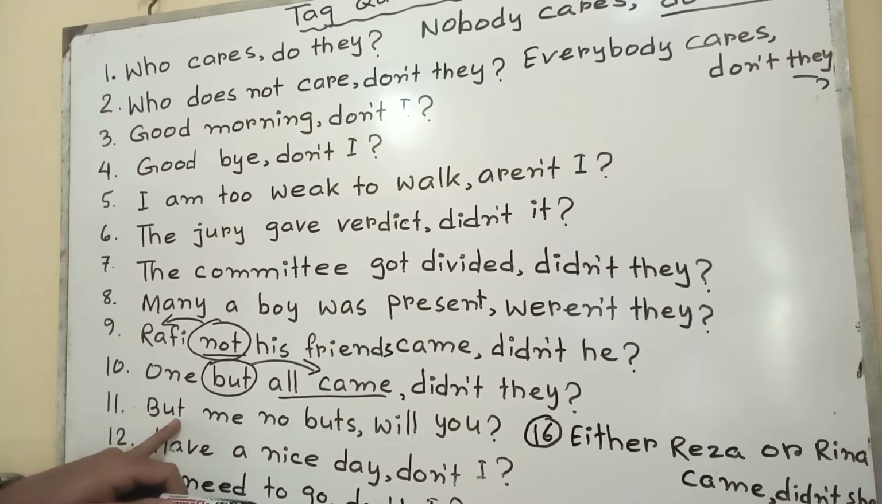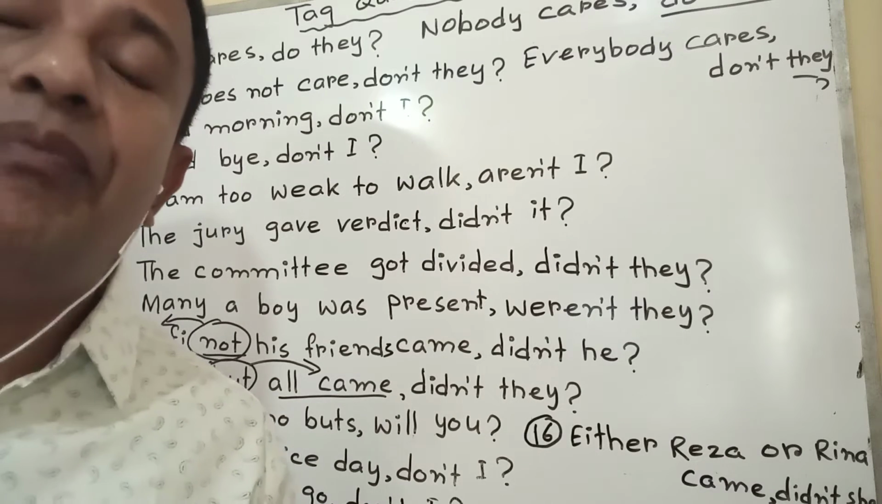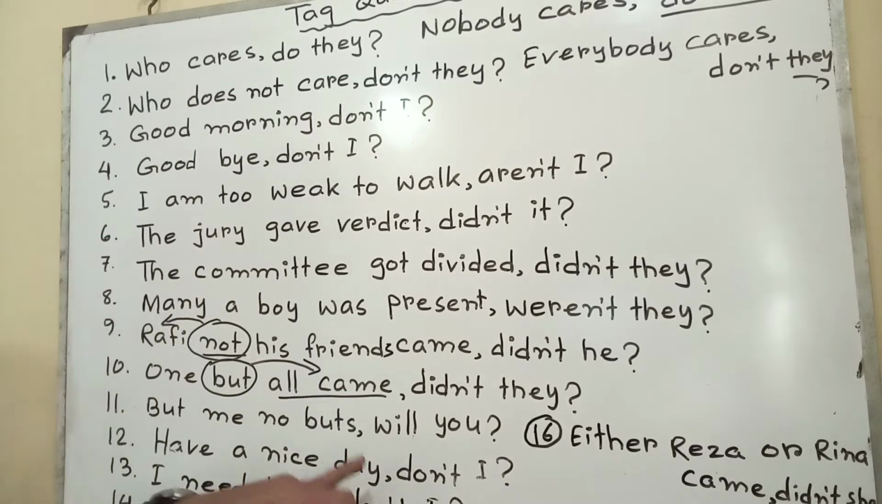Here this but is verb, this but is noun. Though in different sections of parts of speech but is there. But is conjunction, but is relative pronoun, but is preposition, but is noun, but is verb also. Have a nice day. That means I wish you to have a nice day. Don't I? I wish. I need.